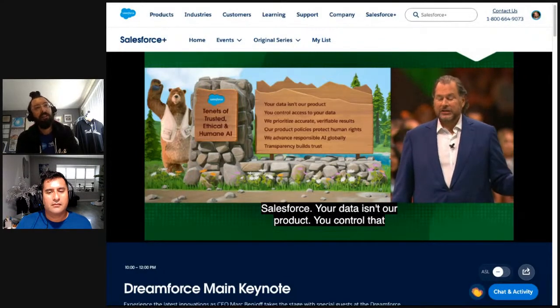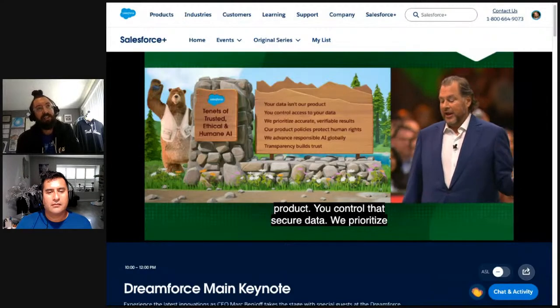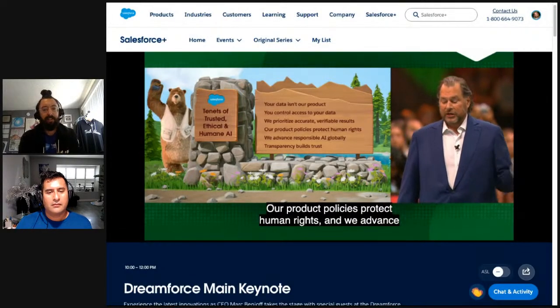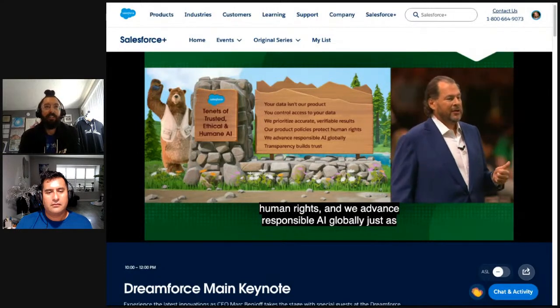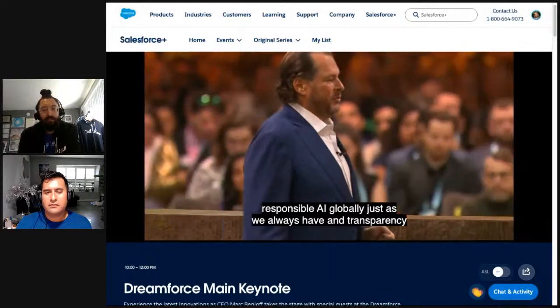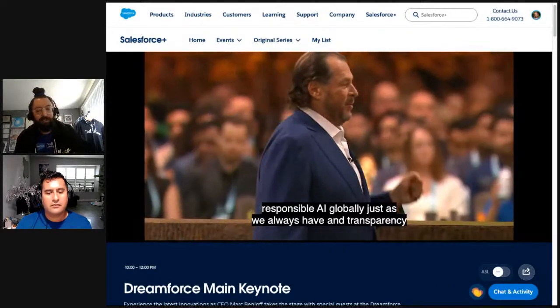So I think the things that we're seeing on this slide we advance here, responsible AI as we always have, are policies that protect human rights globally, not just being the product. And the fact that folks control access to their own data, transparency builds trust. And let me tell you one more point about prioritizing that accuracy and verifiability. You're going to learn a lot about those principles at this conference. This is going to be very important.